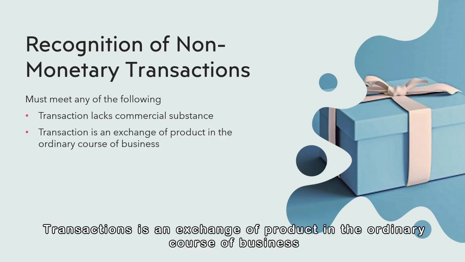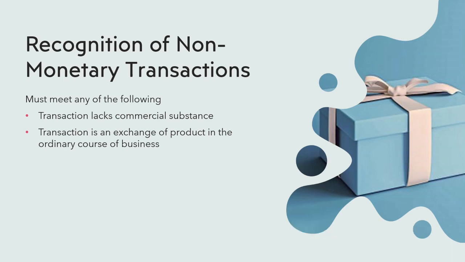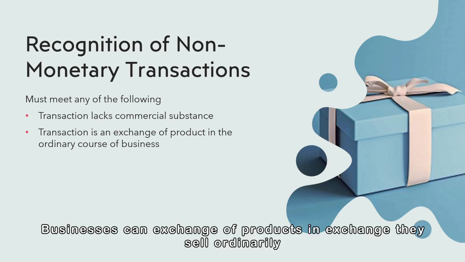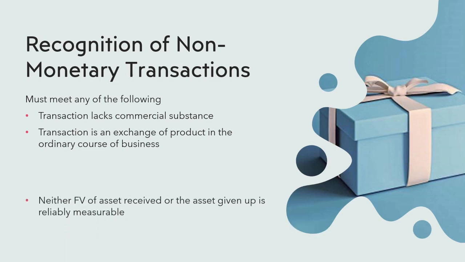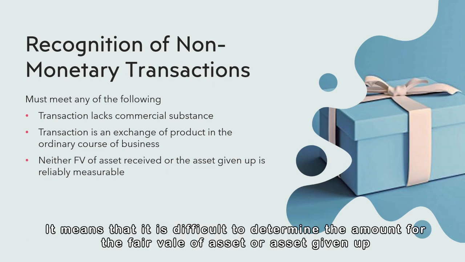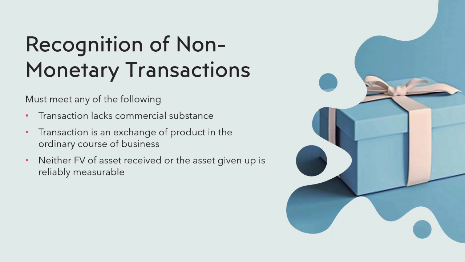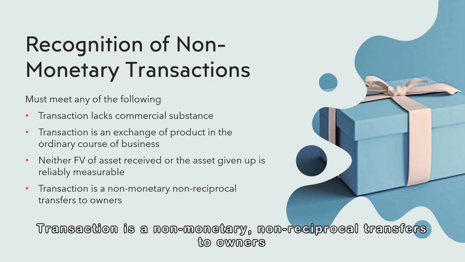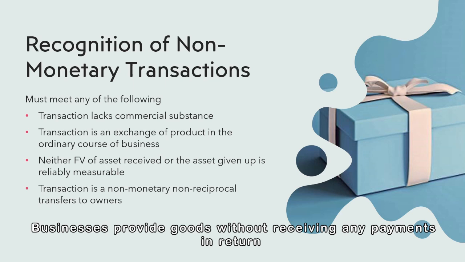Second, transaction is an exchange of product in the ordinary course of business. Businesses can exchange a product they sell ordinarily. Third, neither fair value of asset received or the asset given up is reliably measurable. It means that it is difficult to determine the amount for the fair value of asset or asset given up. Fourth, transaction is a non-monetary, non-reciprocal transfer to owners. Businesses provide goods without receiving any payments in return.